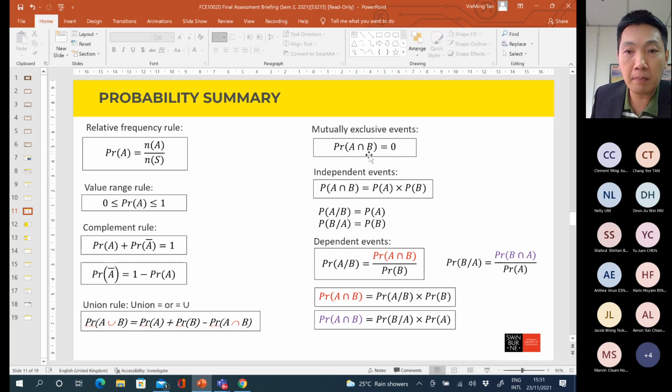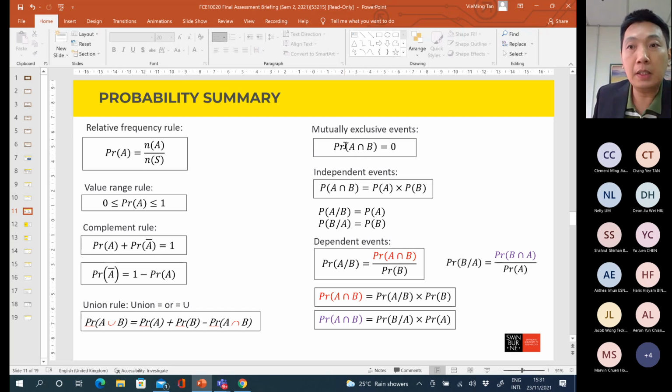So if you want to calculate A union B, given that A and B are mutually exclusive, this part will be equal to 0. That means for mutually exclusive events, probability A union B is equal to probability A plus probability B only, because this part is equal to 0.